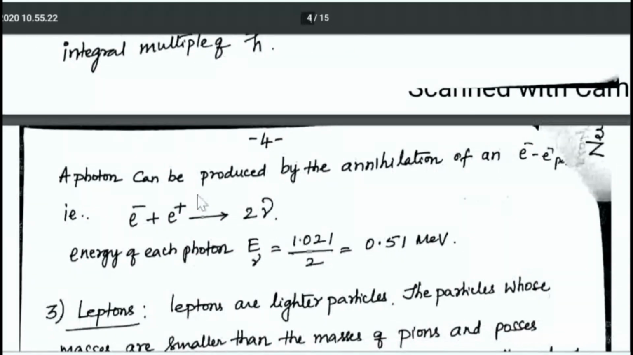A photon can be produced by the annihilation of an electron positron pair. This part you can't see properly. Electron positron pair: e minus means electron, e plus means positron. That is, e minus plus e plus gives rise to two gamma ray photons. So energy of each photon will be 1.021 divided by 2. That means this is the energy evolved in this process. So what is the energy sharing for each photon? It is 1.021 divided by 2, which is 0.51 MeV.